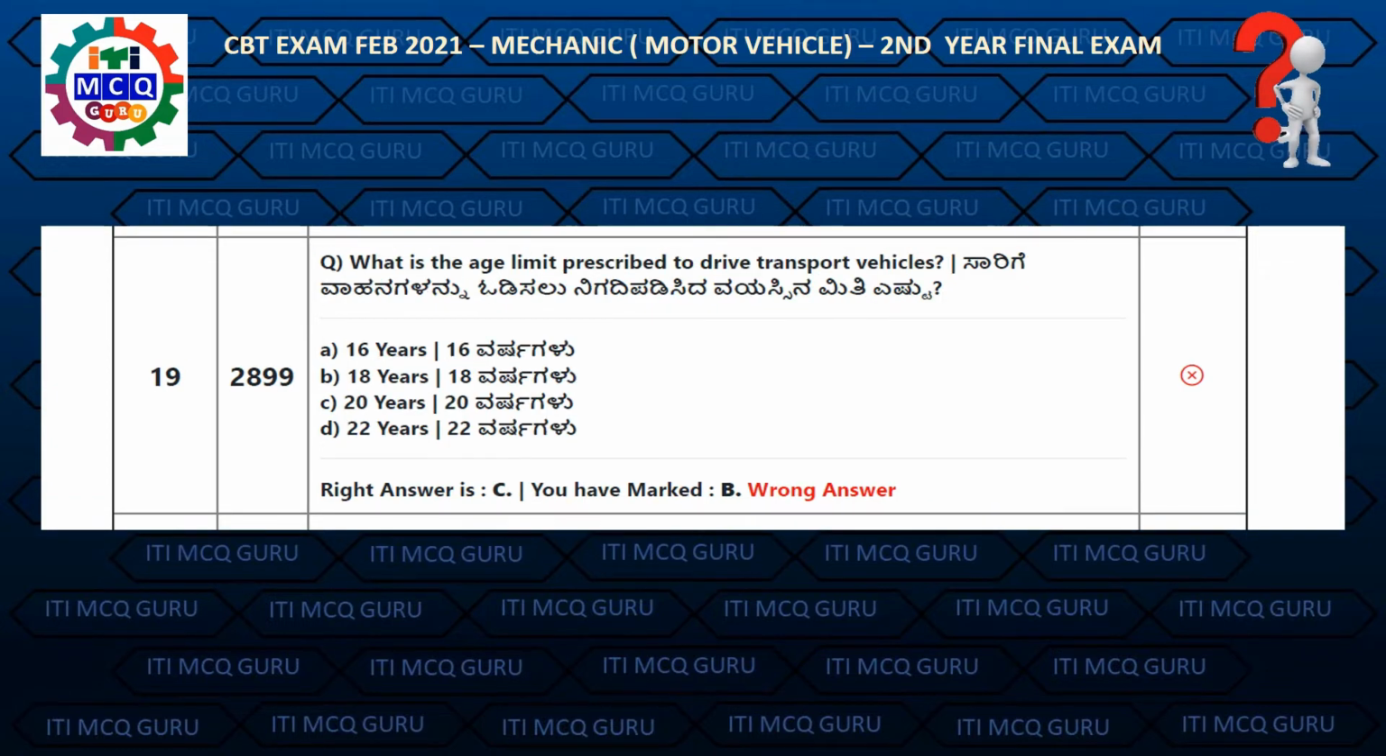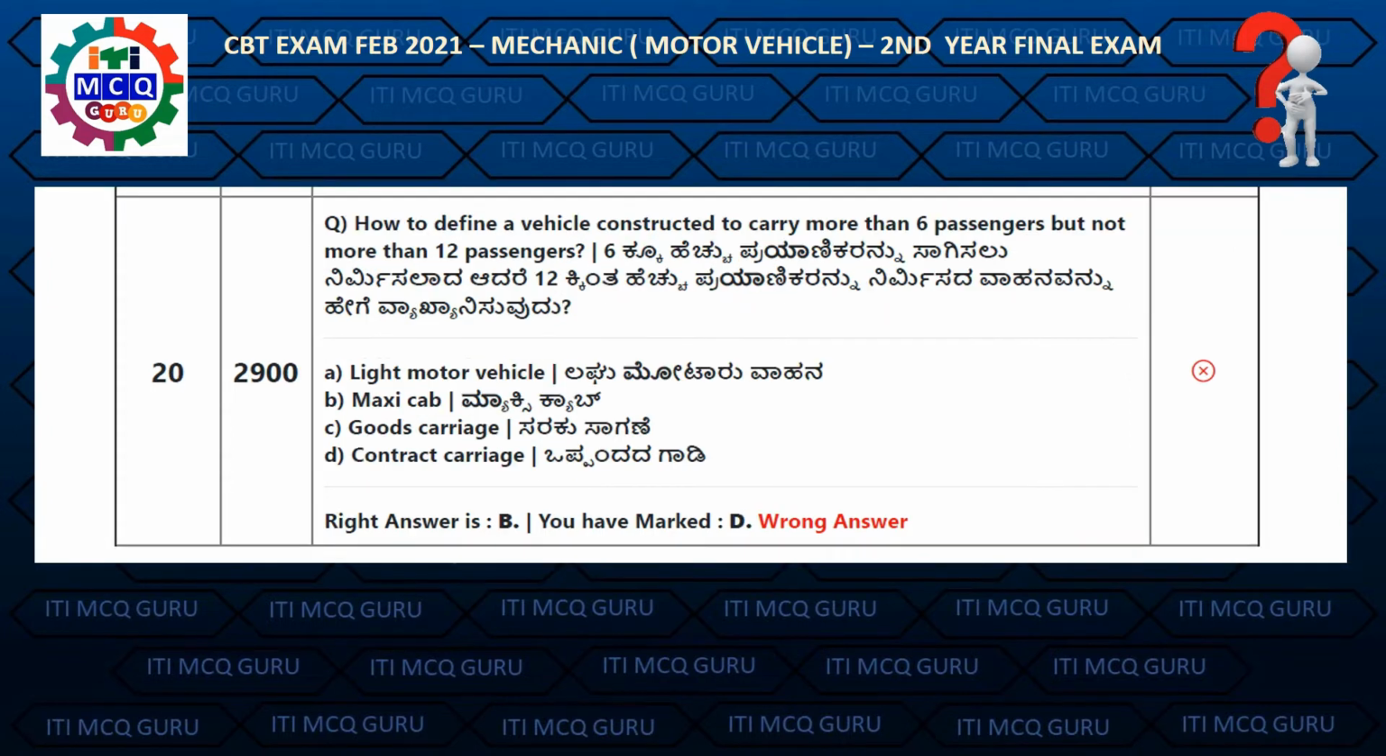Question 19. What is the age limit prescribed to drive transport vehicles? Right answer is C. 20 years. Question 20. How to define a vehicle constructed to carry more than 6 passengers but not more than 12 passengers? Right answer is B. Maxi cab.